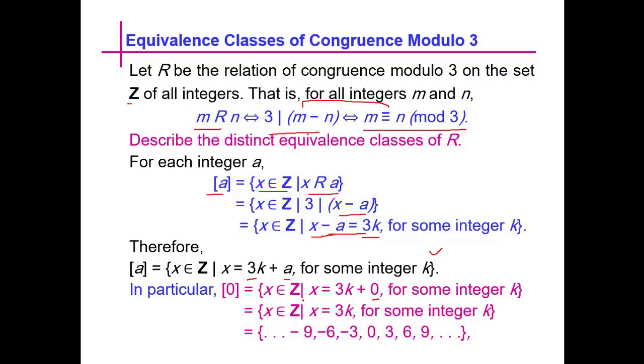And what we need to do is, since k is an integer, we put here values of some integers and get our class. So for k equal to 0 we get 0, and for 1 we get 3, and just like that we get 6, 9 and so on. And on the left hand side we see minus 3, minus 6, minus 9 and so on. So this will be the class of 0 under the congruence modulo 3 relation.